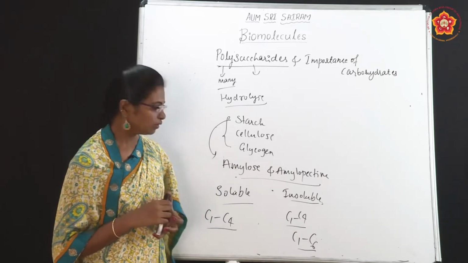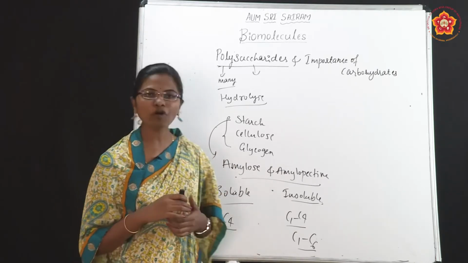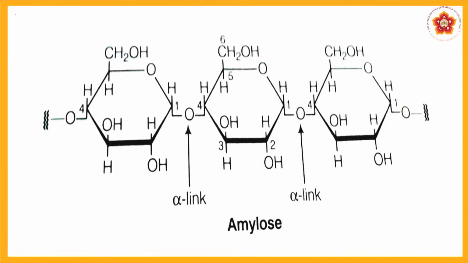Now, we will see the structure of amylose. You can see the structure here. It is the combination of alpha D glucose. All of you know the structure of alpha D glucose. Just see there is a glycosidic link, that is an alpha link, between the alpha D glucose units here. It is very important to know the structure of amylose.